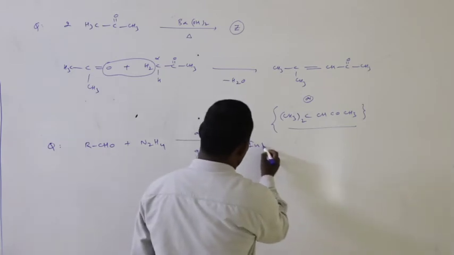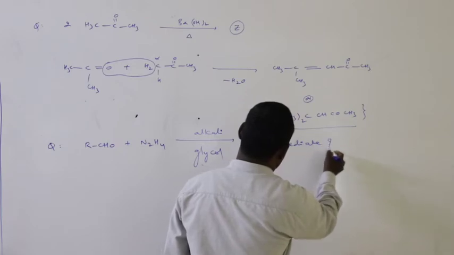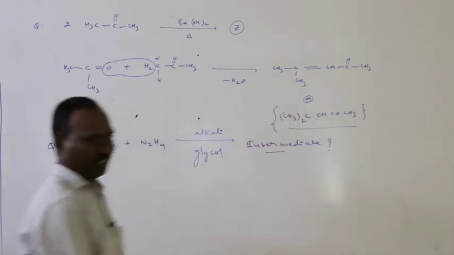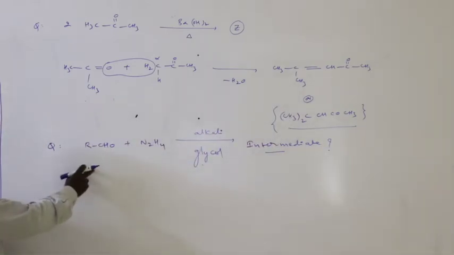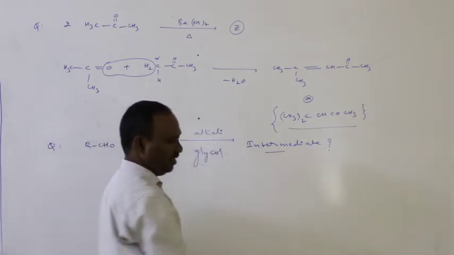In this reaction, what is the first intermediate formed in this reaction? Okay, aldehyde with hydrazine, alkali, glycol, intermediate compound.